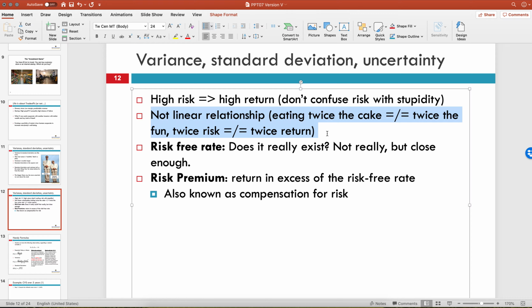The relationship is also not linear. So imagine that you're eating a piece of cake. The cake that you have today may taste amazing, but the bite that you have in 10 minutes may be less amazing because you're tired of eating cake and it's really, really rich. And so on return and risk, just because I take on 10 units of risk additionally doesn't mean that I'm going to get 10 units of return. In fact, the higher the risk, the lower the return may be relative to the additional risk that I'm taking on.